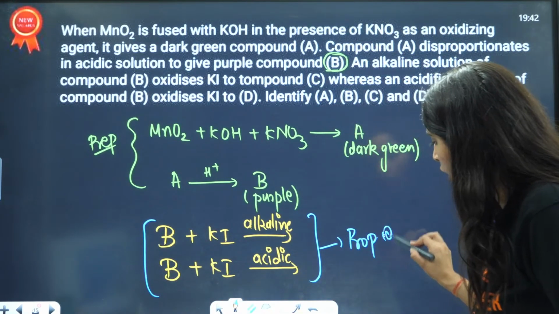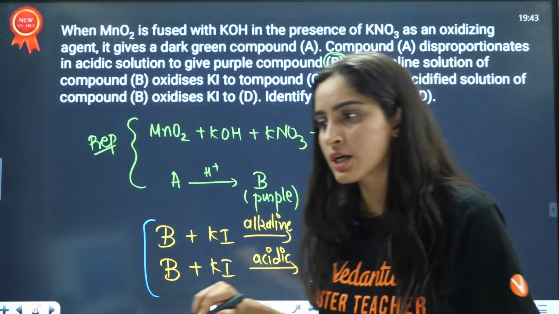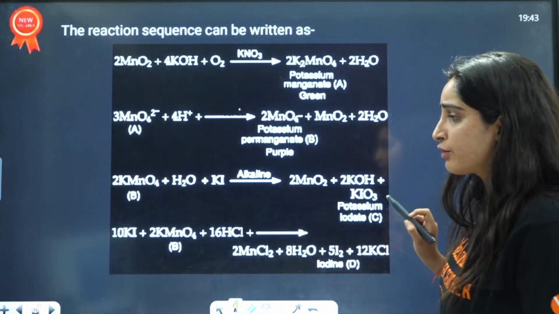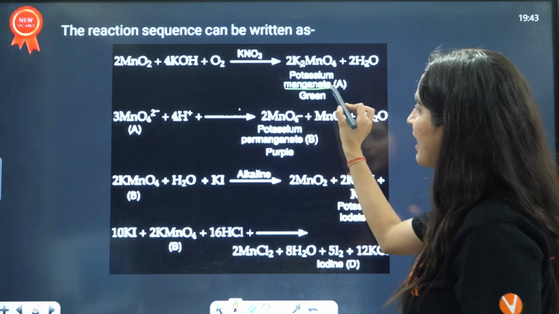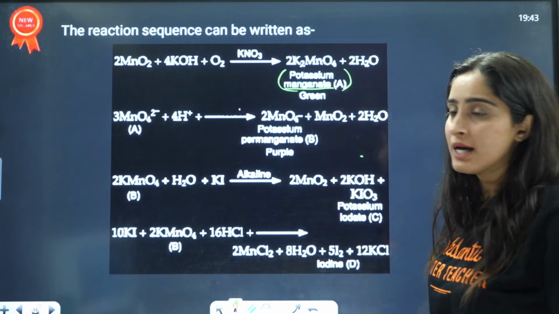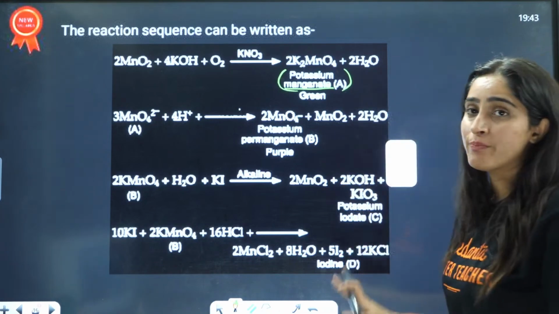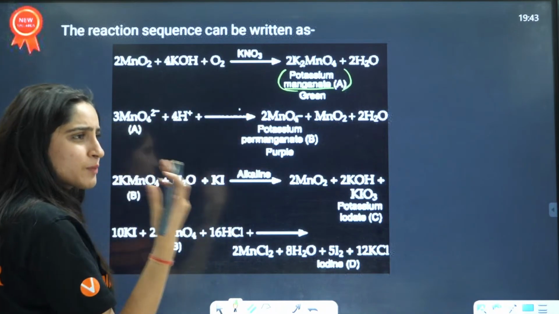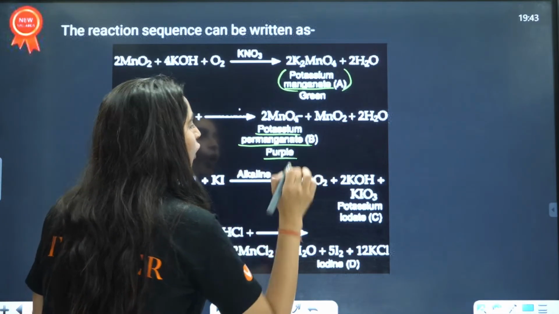These are the properties of KMnO4. As you can see here, MnO2 plus KOH gives potassium manganate of green color, not permanganate. It is K2MnO4, that means the MnO4 2- ion is formed here. After reacting in acidic medium, it will disproportionate and become potassium permanganate of purple color.